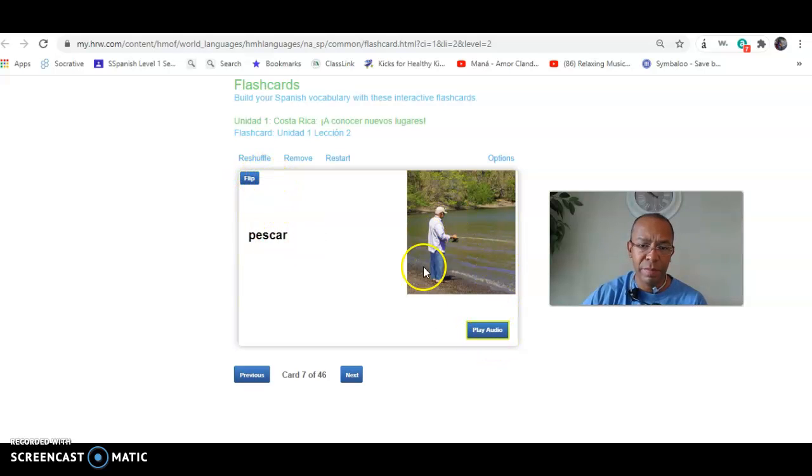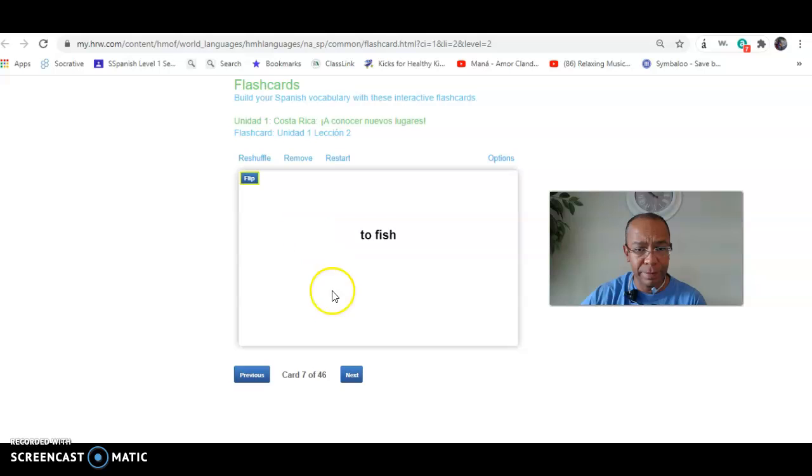Pescar. The verb pescar. Actually, pescado means fish. Pescar is the act of fishing. Pescar. To fish.